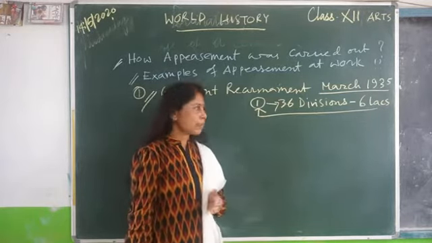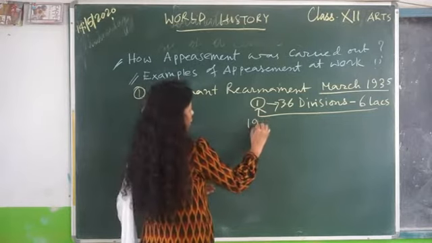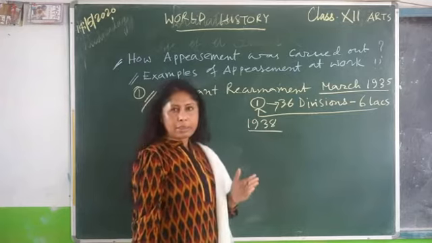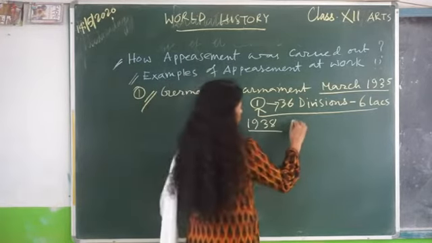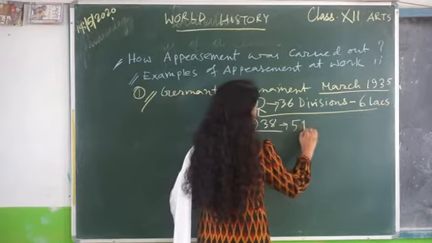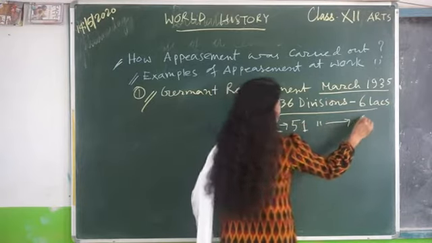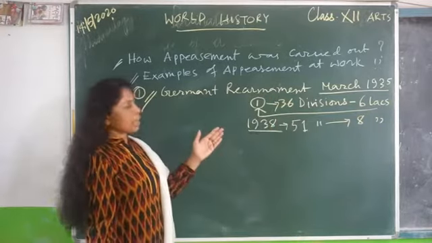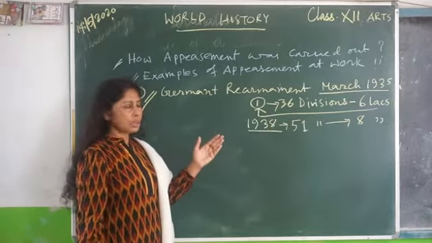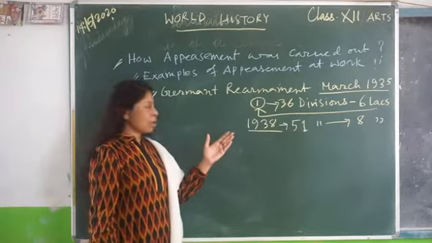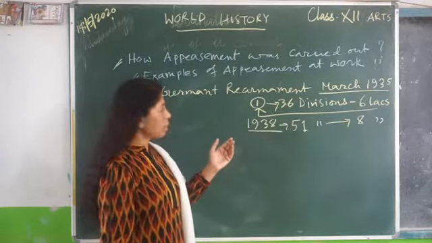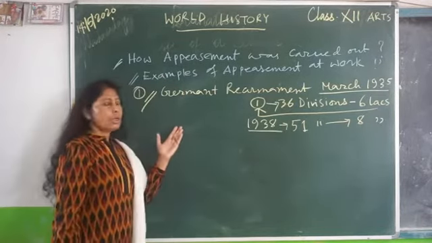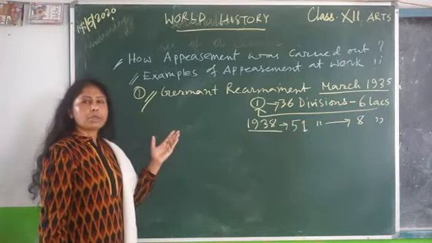And by 1938, the German army stood at 51 divisions. 51 divisions means 8 lakh. Very clearly try to understand. The whole world was looking at what was going on in Germany, and naturally it was threatening world peace. So the first point: German rearmament.